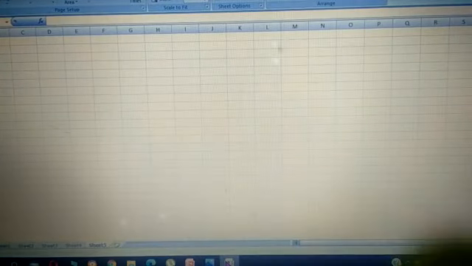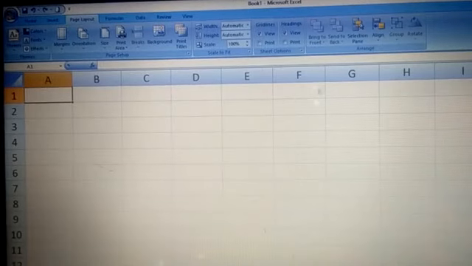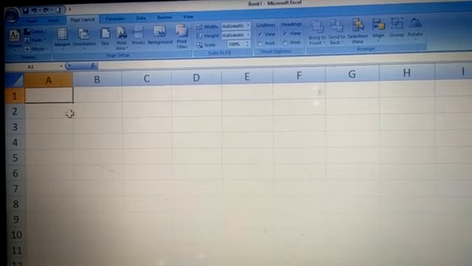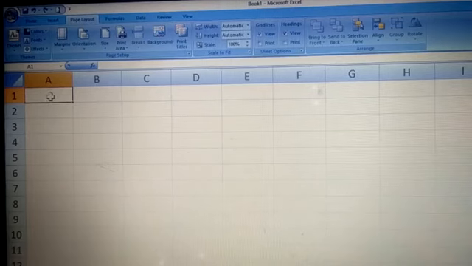What it is saying is that if you want to enter your data, you have to go to that cell, right? So children, for you I have zoomed in like this. If I want to enter my data in column A, row 1, I will select this cell. Then, if I want to enter roll number, I will just type roll number.